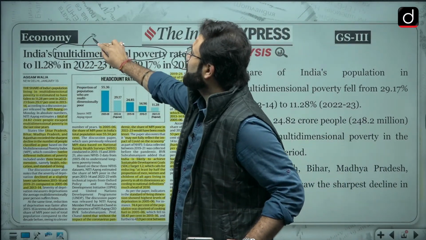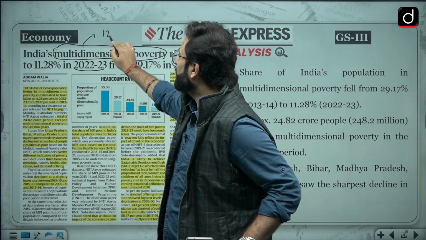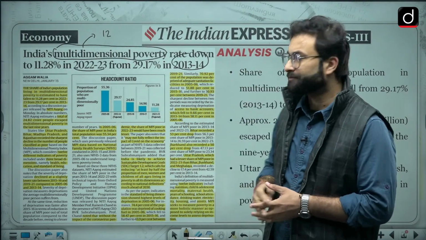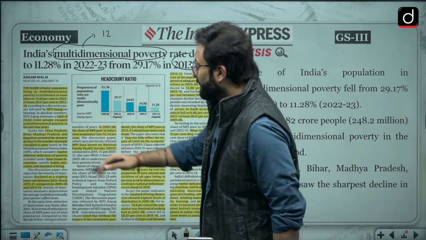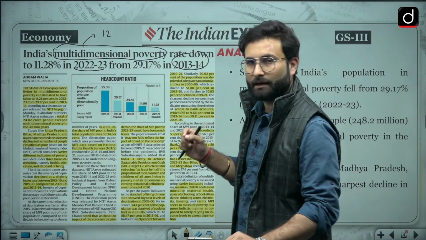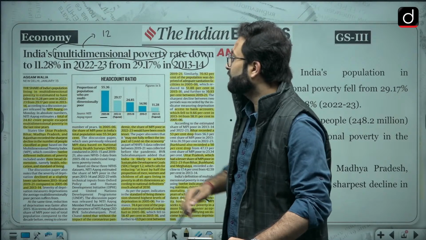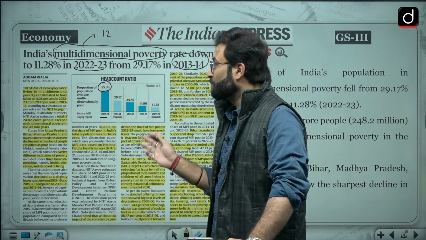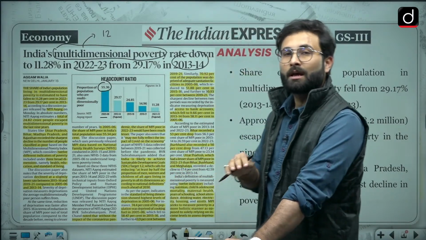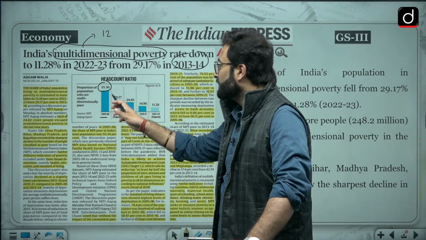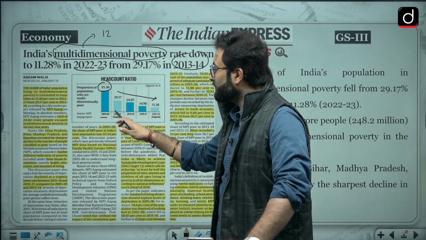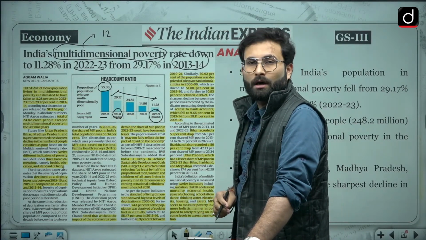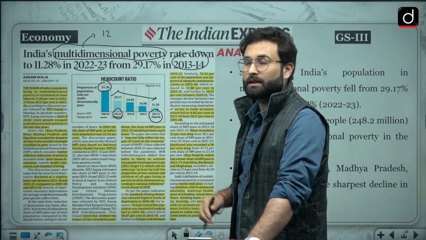When we are talking about multi-dimensional poverty, there are 12 indicators broadly categorized in 3 categories: health, living standard and education. We have covered all this data in this slide. You can see that in 2005-6 the poverty percentage was 55.36%, so more than 50% of the population was under poverty. Then we have seen this declining trend: in 2013-14 we have 29.17, and now in 2022-23 we have 11.28. That is what the data is saying.